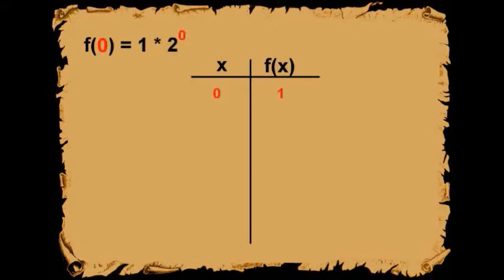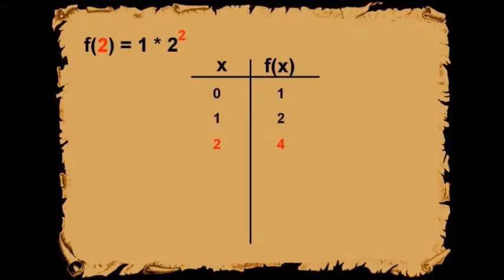So, if x is 0, then 2 to the power of 0 is 1. Remember, any number to the power of 0, by definition, is 1. Finally, 1 times 1 is 1. This is the value of his first payment. Let's go to the next year. So if x is now 1, 2 to the power of 1 is 2. 2 times 1 is 2.